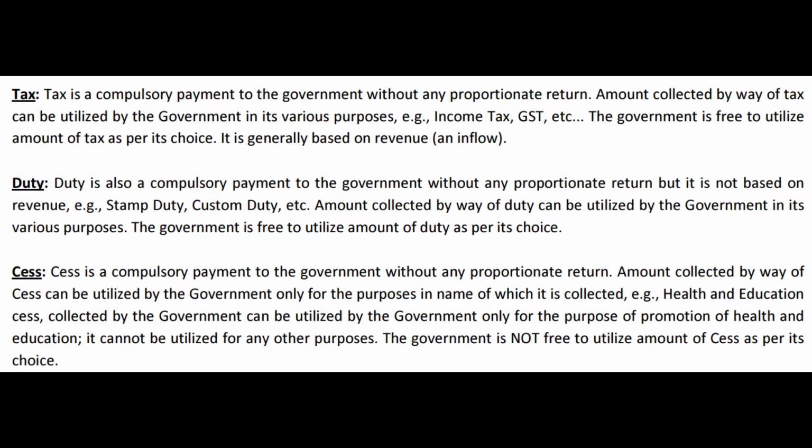Or can the banker say he will not let C, the common man, also be part of the walking track just because C never paid any tax, only B has paid tax? Can he say that? Can they say that? The answer is absolutely no. Once you pay the tax, the duty or the cess, according to these definitions, you just have to forget about them. Don't expect any proportionate return.